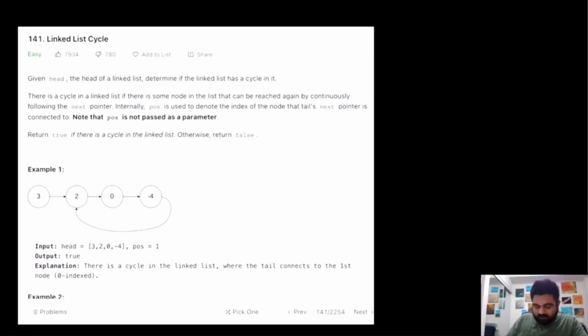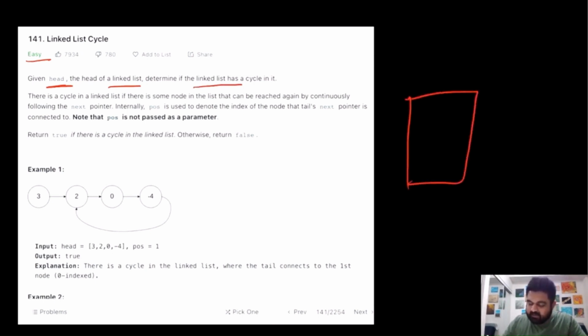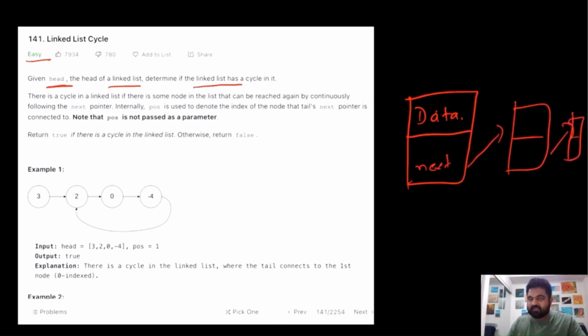So this is a LeetCode easy problem, and it is really simple to understand. Basically we are given the head of a linked list, and we need to determine whether this linked list contains a cycle or not. Now first of all we need to understand what is the property of a linked list. Basically inside the linked list we are given two items. First, some data point that represents that particular node, and second, the information about the next node inside the given linked list, and that is how the linked list keeps on progressing.